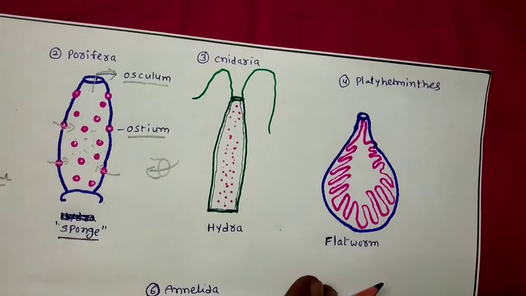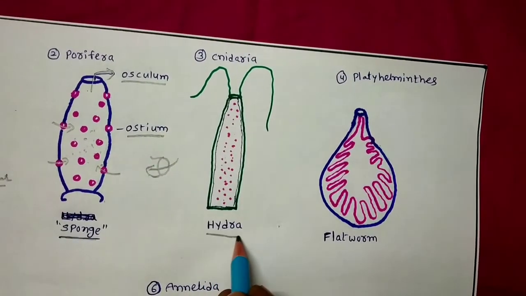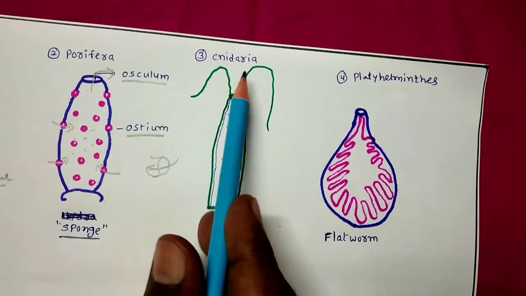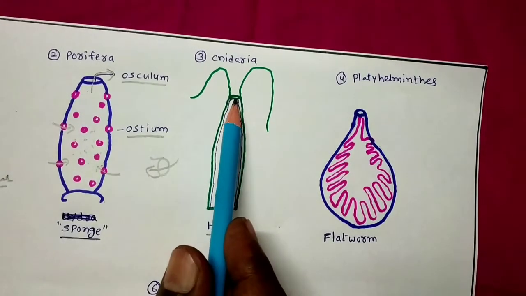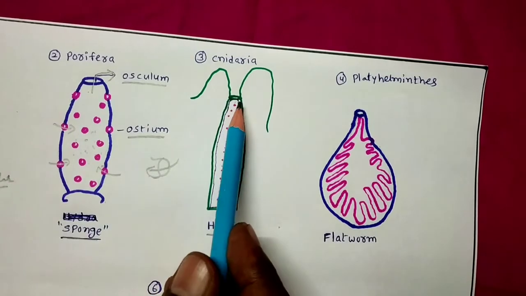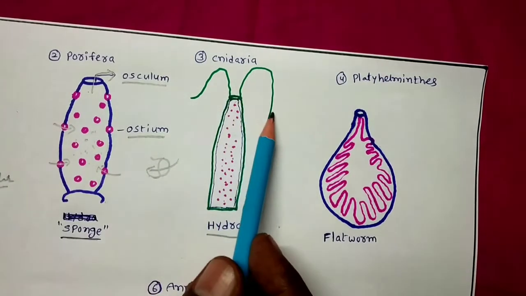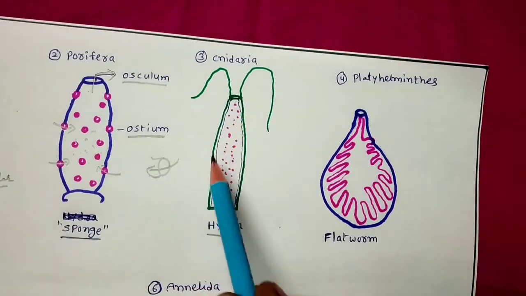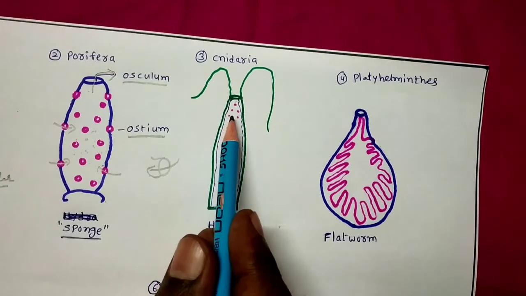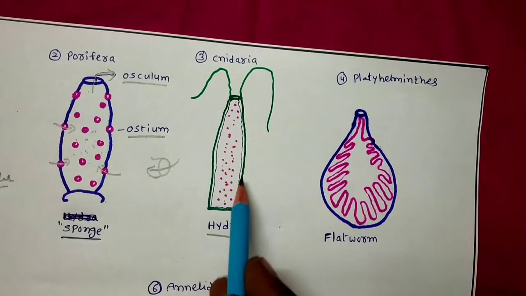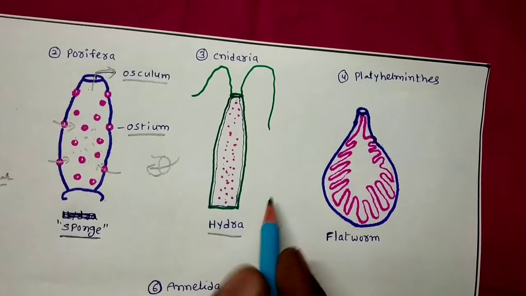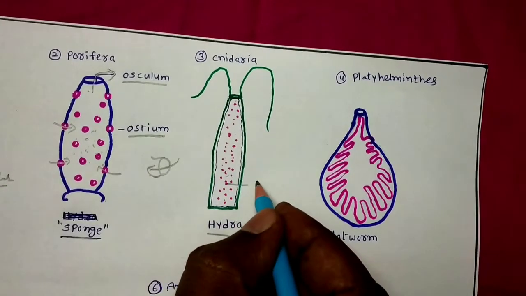And coming to the third one, hydra. Hydra belongs to the phylum Cnidaria or Coelenterata. You know that at the anterior part of the body you observe a pore. This pore is called the mouth. Around the mouth, many tentacles are also present in the hydra. And this mouth acts as the anus also. Inside the hydra, the cavity present is called the gastrovascular cavity.